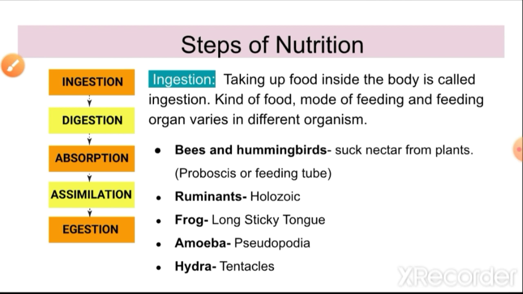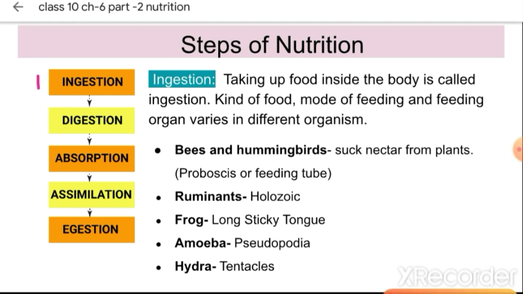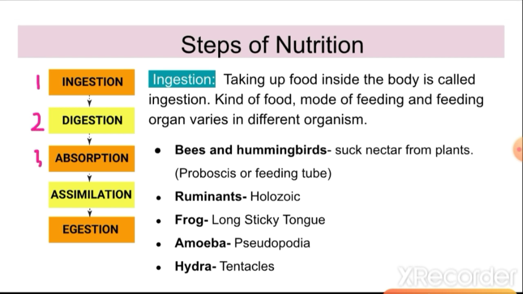Now, what are the steps of nutrition? The first step is ingestion. The second is digestion. The third is absorption. The fourth is assimilation. And the fifth one is egestion. So these are the 5 steps of nutrition. So let's discuss them one by one in detail.